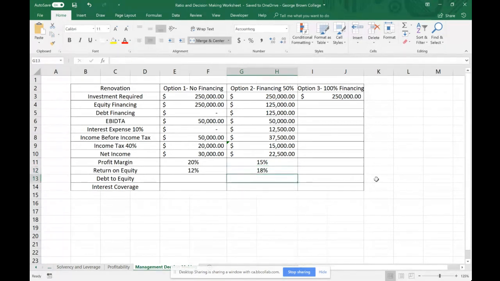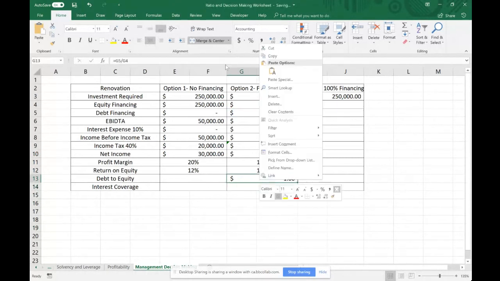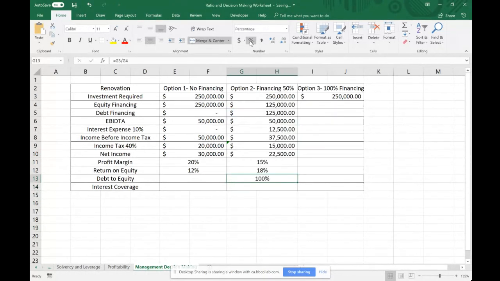But if we move down another ratio here and we take our debt to equity, so our total debt in this case is 125 grand divided by our total equity, which is also 125 grand, we get a 1. It's equal to 1, it's 100%.